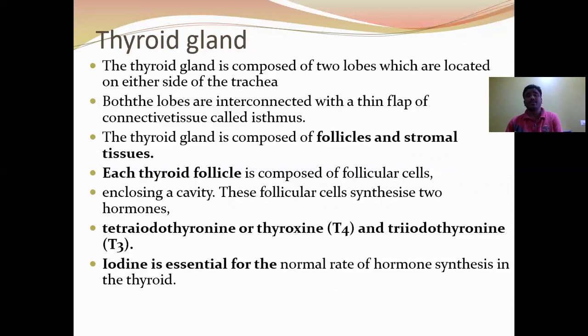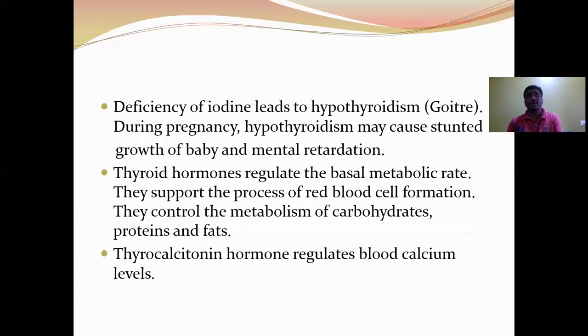The deficiency of iodine leads to a deficiency of thyroxine hormone, which we call hypothyroidism or goiter. During pregnancy, hypothyroidism may cause stunted growth of the baby and mental retardation. That condition we call cretinism. Hypersecretion leads to Graves' disease, or exophthalmic goiter.